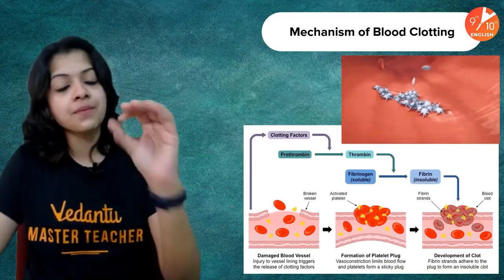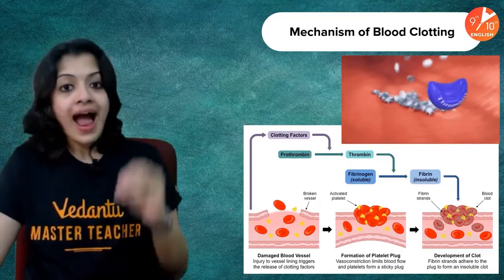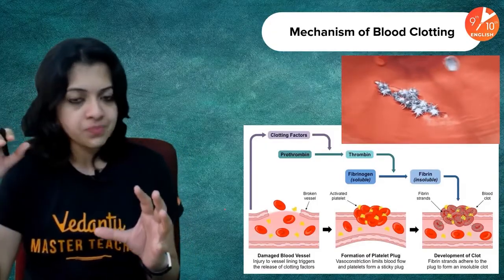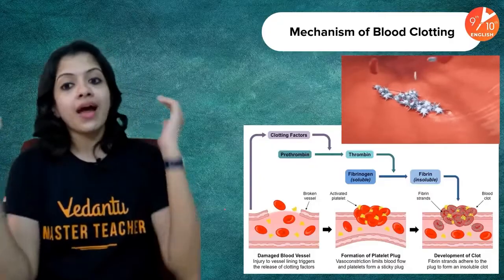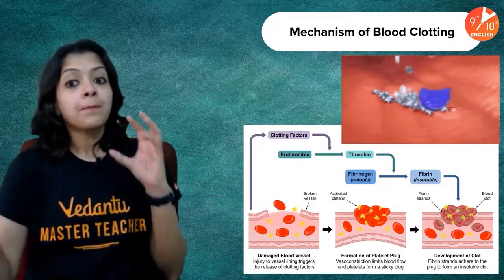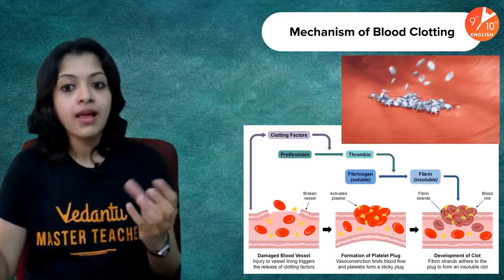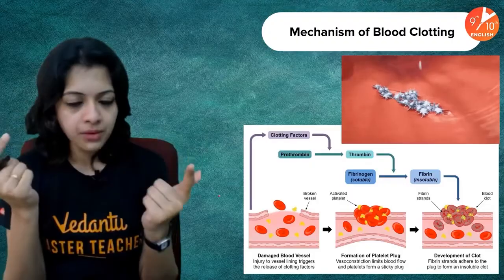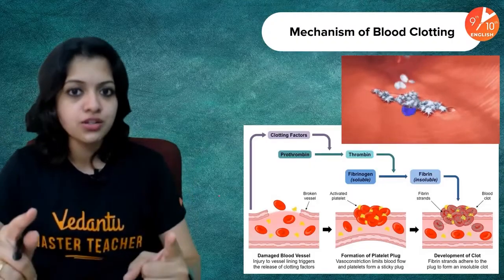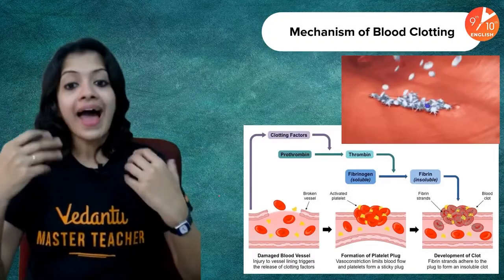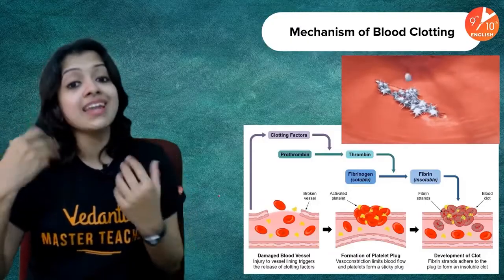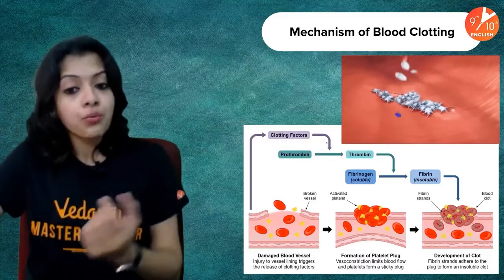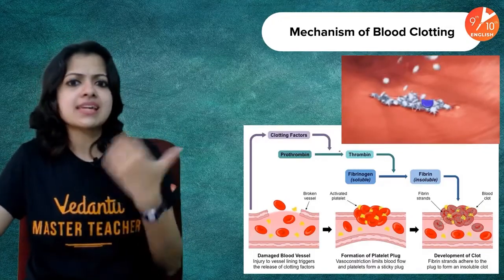Whenever there is a wound or an injury, at the site of the injury the blood vessel obviously has gotten damaged. That is why you see blood oozing out, right? So at the site of the damaged blood vessel, platelets, or the thrombocytes as we call them, rush to that site. They are like, okay, we are on emergency duty now. We have to rush to the site of injury. They trigger the release of certain clotting factors, which in turn activate certain enzymes.